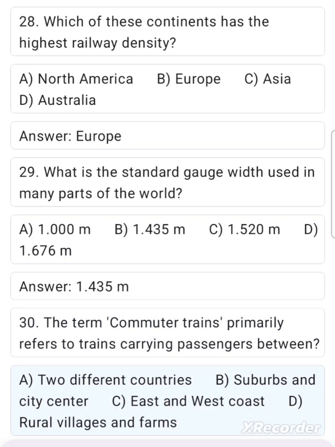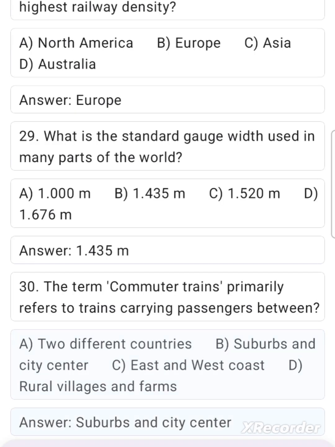30. The term commuter trains primarily refers to trains carrying passengers between A. Two different countries. B. Suburbs and city centers. C. East and west coast. D. Rural villages and farms. Answer. Suburbs and city center.